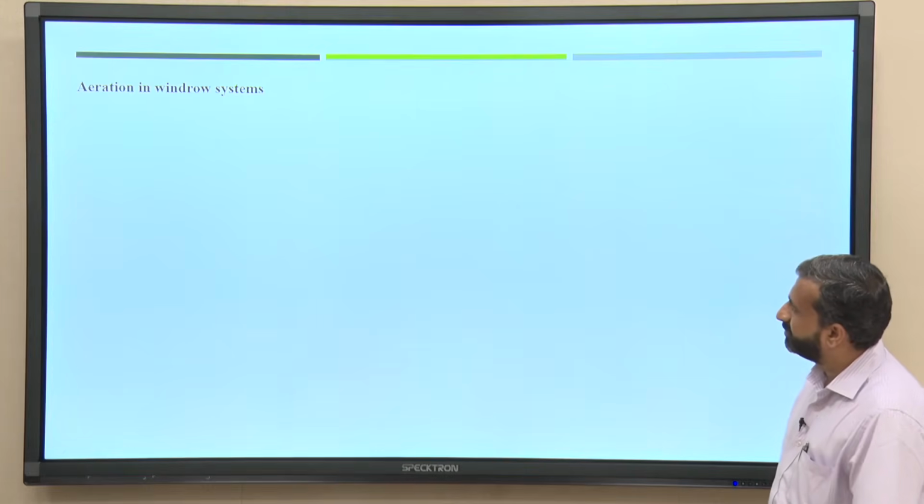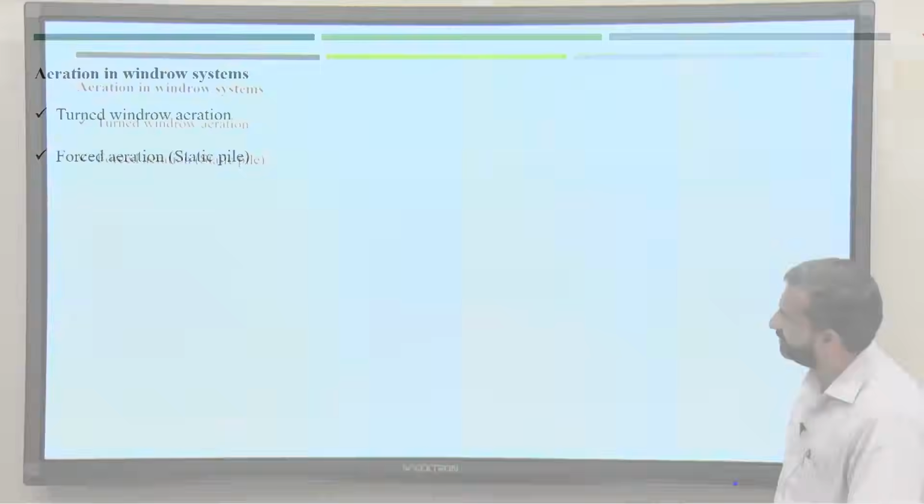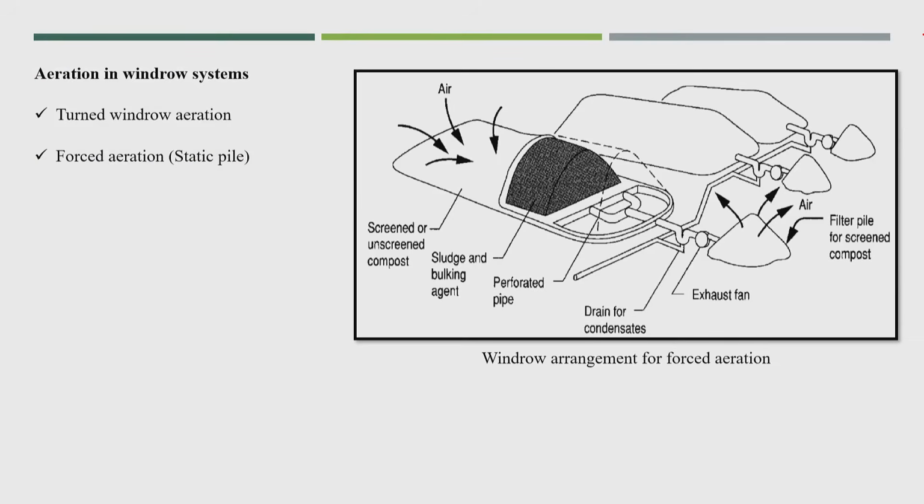Now, the aeration in windrow system. So, this is a turned windrow aeration, like forced aeration. You see here a perforated pipe has been injected, and one exhaust fan is given here. Exhaust fan means from the other part air will be injected and from here the air will come out, by putting one exhaust fan.